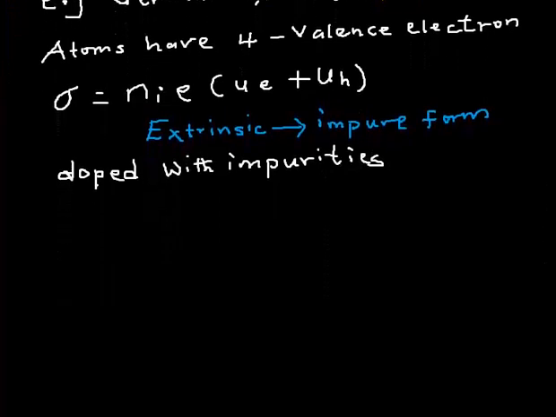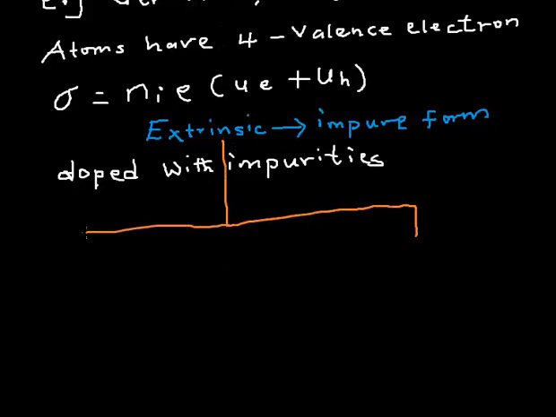Now, this extrinsic semiconductor is further divided into two types. We have the N-type extrinsic semiconductor and we have the P-type. We are going to discuss them one after the other and illustrate how they are formed.